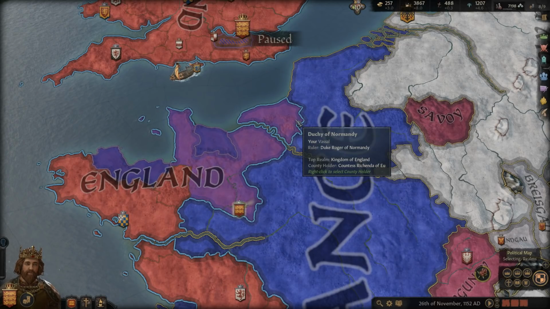So eventually they ended up having the marriage annulled, and it wasn't just about the fact that they didn't produce a male heir. Louis and Eleanor did not get along. They had a lot of issues. They went on a crusade together, and during that crusade, the relationship really deteriorated quite a bit. And again, they were just constantly arguing and having issues. And so they finally annulled the marriage on the grounds that they were too closely related. I think they're like third cousins. I don't even think they're second cousins.